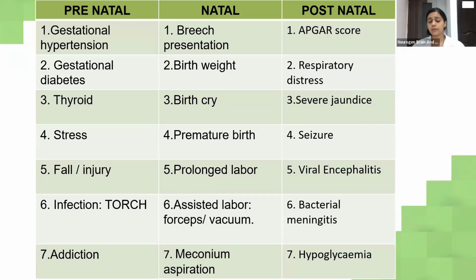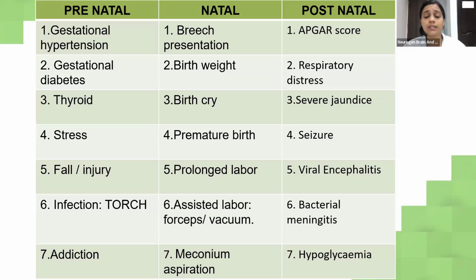Premature birth or a prolonged labor. Assisted labor, that could be with forceps delivery or vacuum delivery. Meconium aspiration. Meconium aspiration is when a child inhales its own feces during the process of delivery, which could go into its lungs, and that child might have respiratory distress, which could further lead to CP.